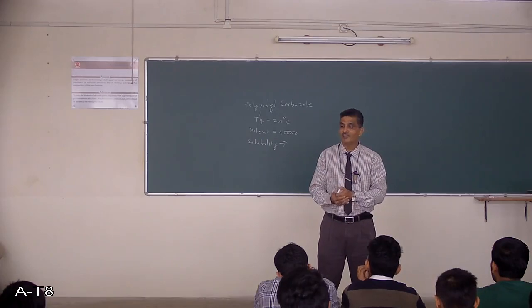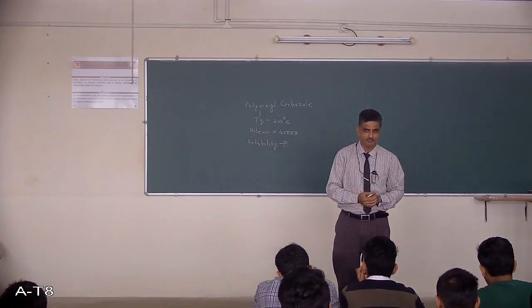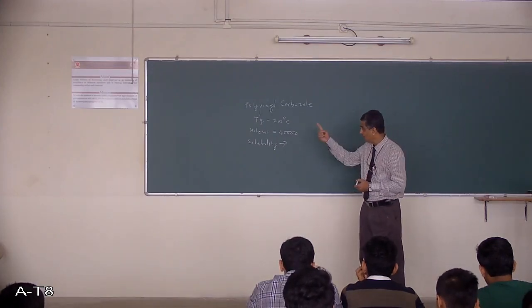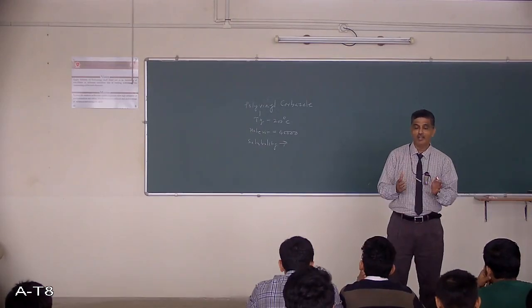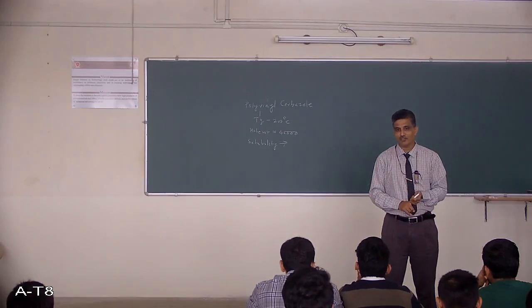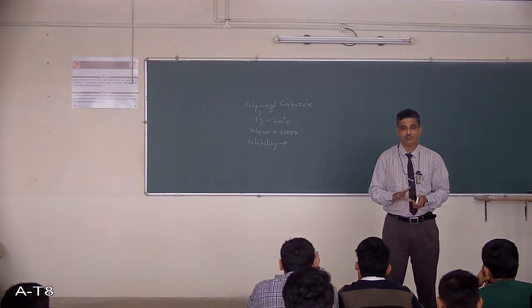Second one, it is used in Xerox machines, that is, as photoreceptors. Now you require some material in Xeroxing. The photoreceptor material used is again polyvinyl carbazole. Remember, you require a photoconducting material there. Again, it is polyvinyl carbazole. So it's a very important polymeric material used today for photoconducting application.